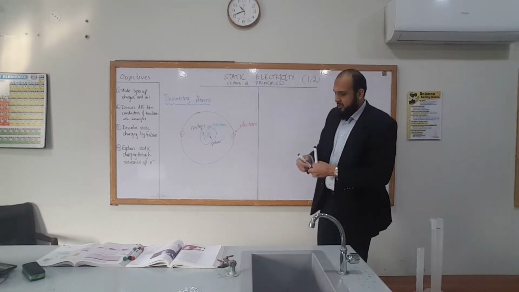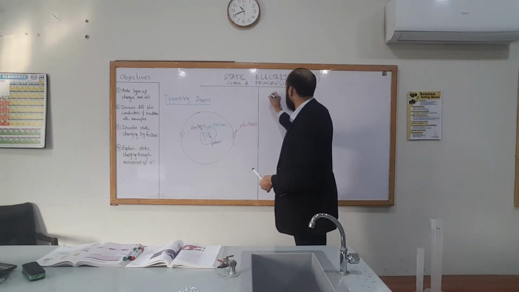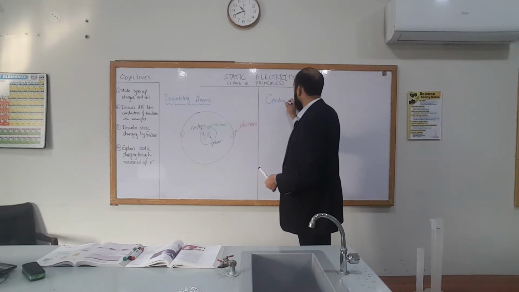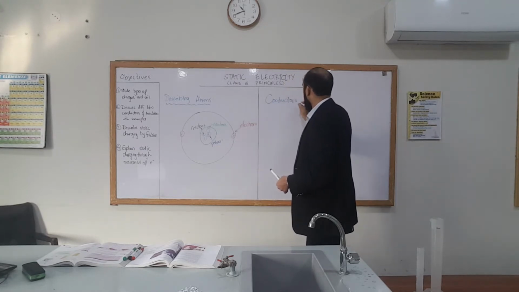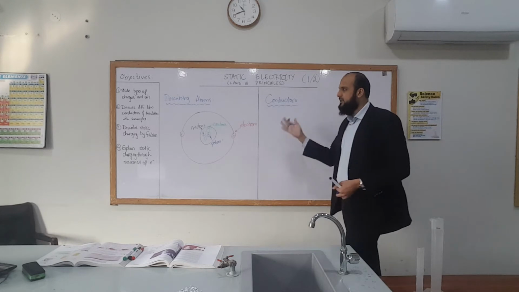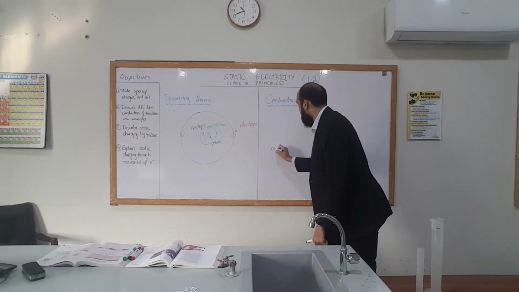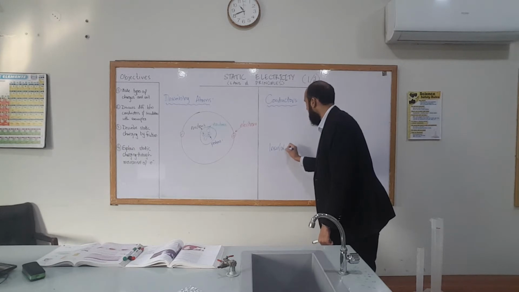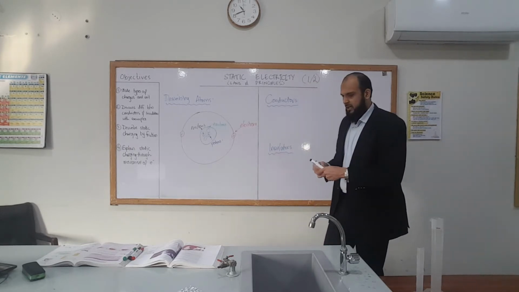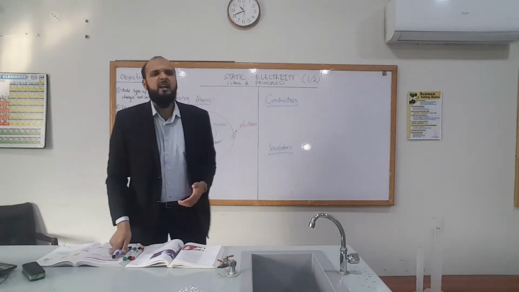We're interested in things called conductors and what happens in them. They conduct electricity, they conduct different things. And we're interested in these things called insulators. They don't conduct electricity. They insulate.